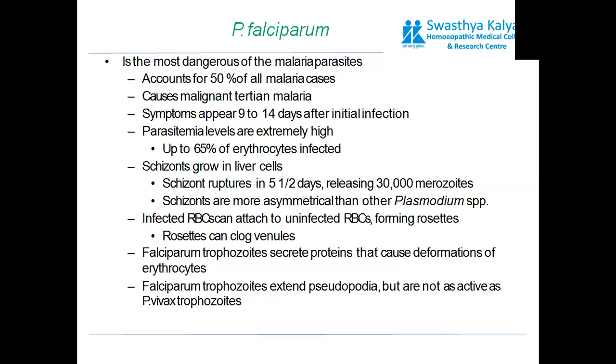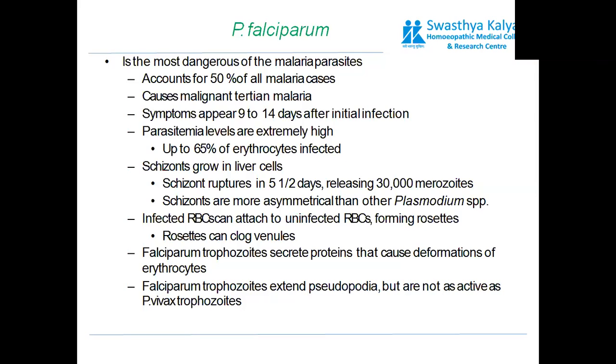Symptoms appear 9 to 14 days after initial infection. Parasitemia levels are extremely high. Up to 65% of erythrocytes get infected. Schizonts grow in liver cells. Schizonts rupture in around 5.5 days, releasing 30,000 merozoites. Schizonts are more asymmetrical than other Plasmodium species.